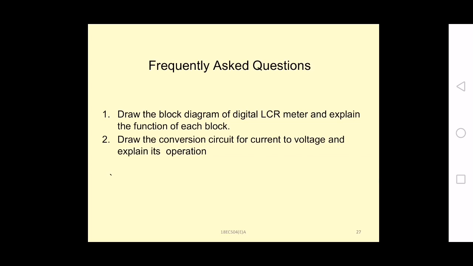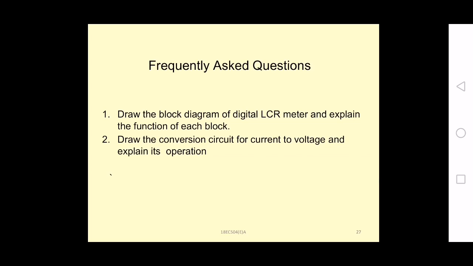What are the frequently asked questions in this topic? Draw the block diagram of the digital LCR meter and explain the function of each block. If it is asked as an essay question, then you have to draw the block diagram and explain each function block, how you are measuring the unknown inductance, unknown capacitance, and unknown resistance.